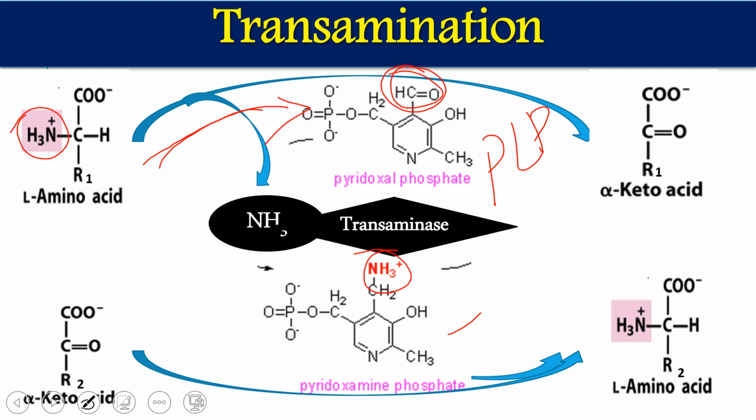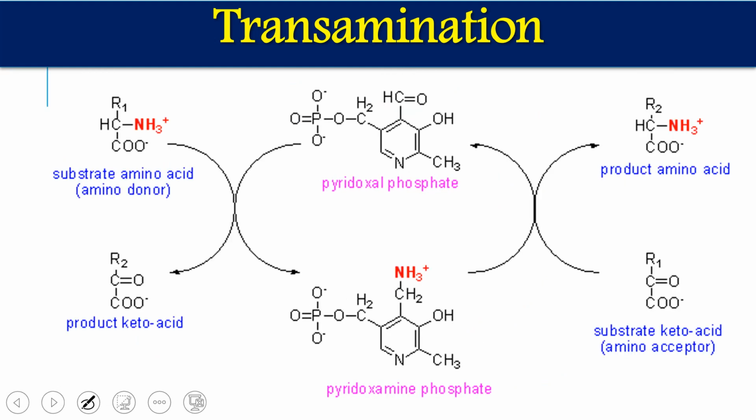In the second reaction, this keto acid takes this ammonia, and pyridoxamine phosphate is converted back to pyridoxal phosphate because it loses the ammonia, and the ammonia is taken by the keto acid, and this keto acid is converted to amino acid. So this is a two-step reaction. In the first step, pyridoxal phosphate takes ammonia from the amino acid and is converted into pyridoxamine phosphate, and the amino acid is converted to keto acid. In the second step, ammonia is taken by the keto acid and converted to amino acid. These are the two important reactions.